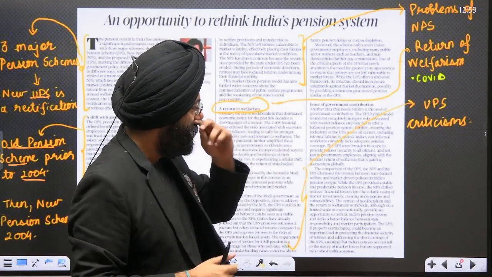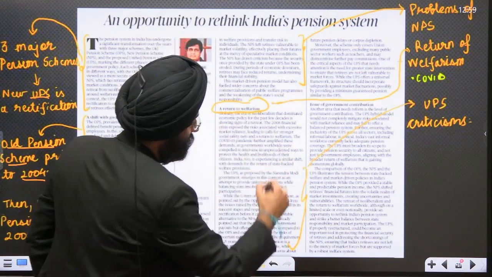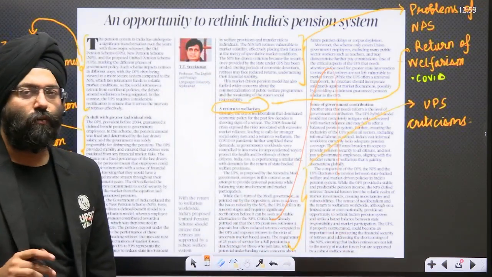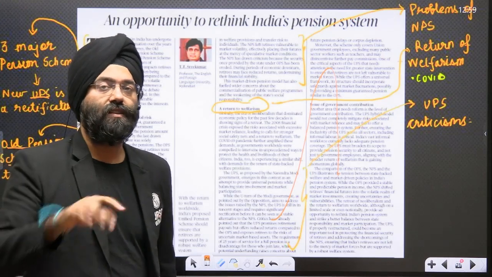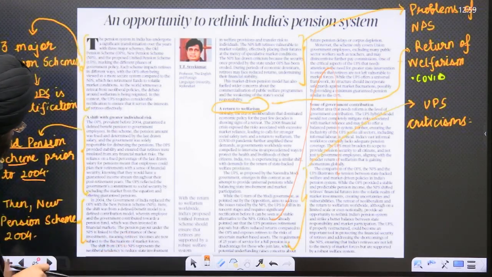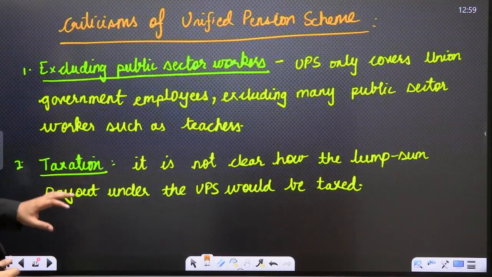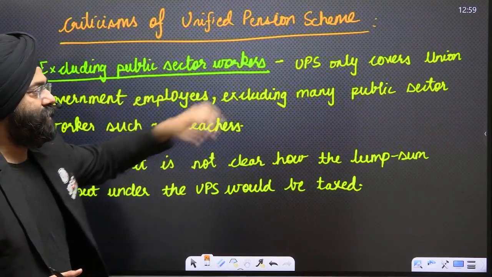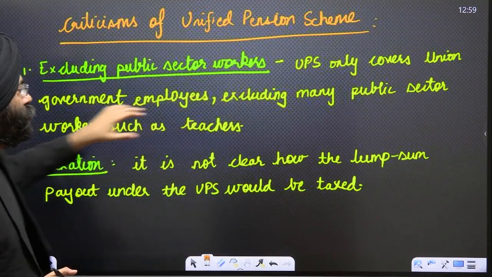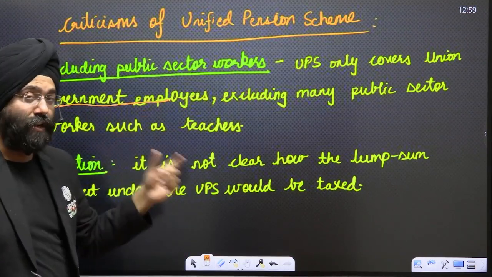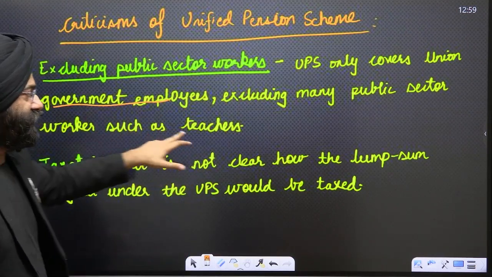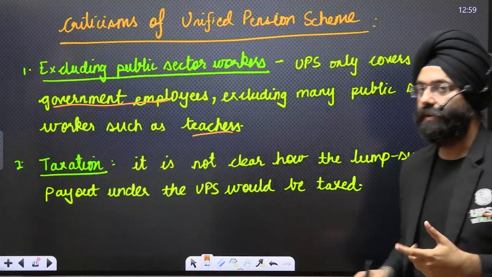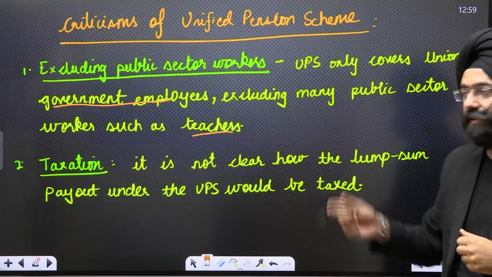Then again, we need to understand that from here onward, criticism of UPS is also done. What are the criticisms of the new pension scheme? Please understand that also now. See, though the scheme is fine, it also has criticisms. Criticism like excluding public sector workers. The UPS only covers union government employees, excluding many public sector workers such as teachers. All the schools that come under the union government, the teachers have been excluded. Why? This is again a problem.